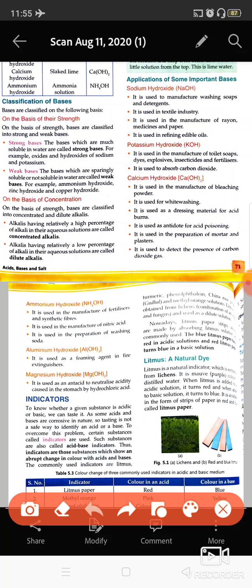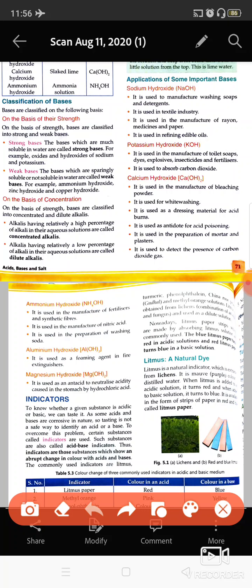If you have any acid poisoning, it is used in medicines as an antidote. An antidote means that if you are having acid poisoning in your stomach, it can be used in medicines that will neutralize the acid. It is also used in mortar and plasters, mortar being a kind of cementing material. And it can detect the presence of carbon dioxide gas.